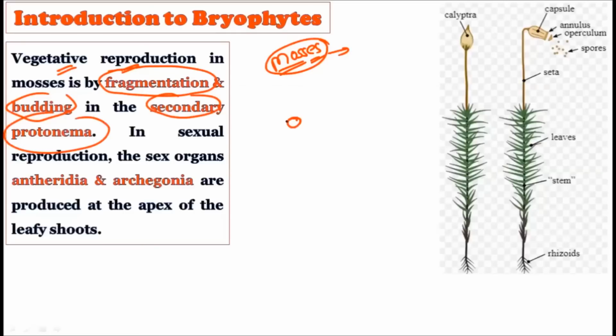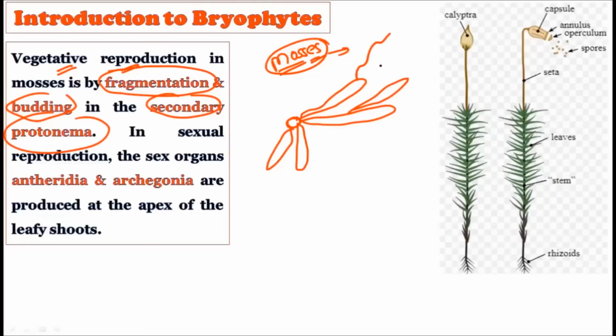because when the spores are germinating, they create the protonema stage like this. The filamentous protonema stage shows the branching like this. This is called the primary protonema, and from this primary protonema the secondary protonema grows. If the secondary protonema fragments off from the parent body, this whole fragment can result in a new bryophyte. So the secondary protonema is also a means of asexual or vegetative reproduction in the mosses.